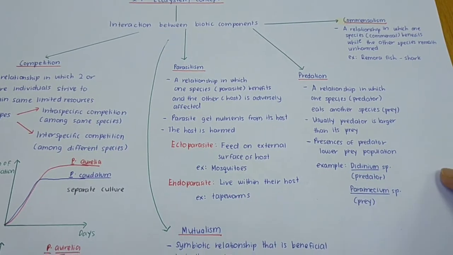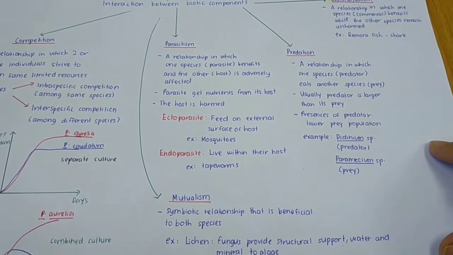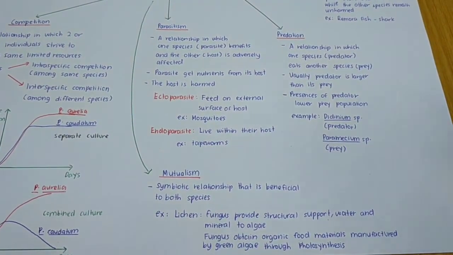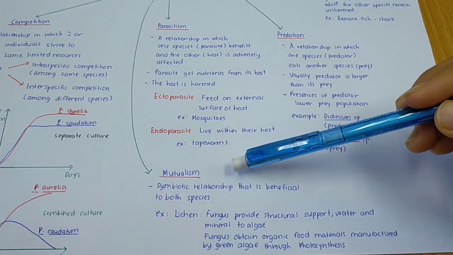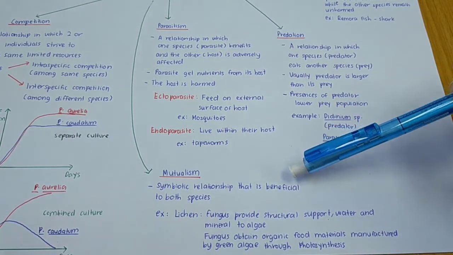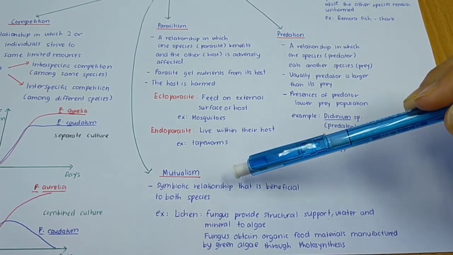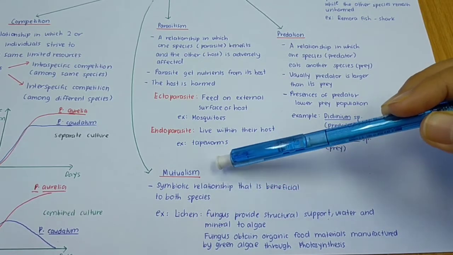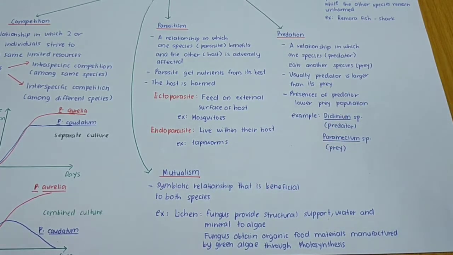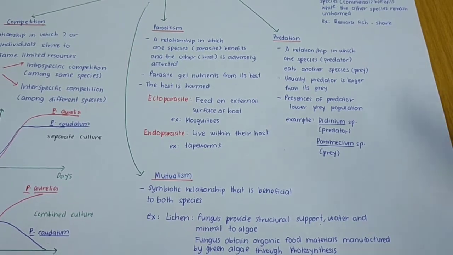Now we look at mutualism. What is mutualism? It is a symbiotic relationship that is beneficial to both species. This means that both species will get benefit. If both species get benefit, this is what we call mutualism. An example of mutualism is lichen.